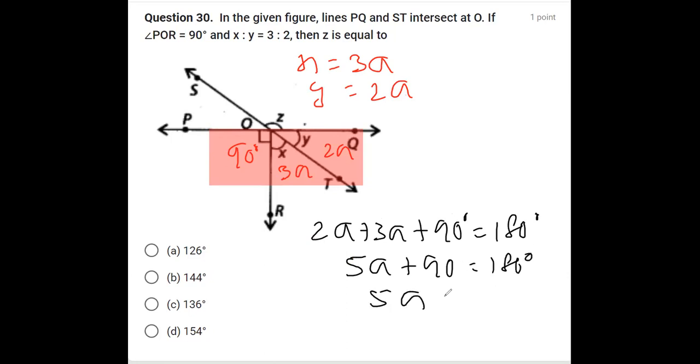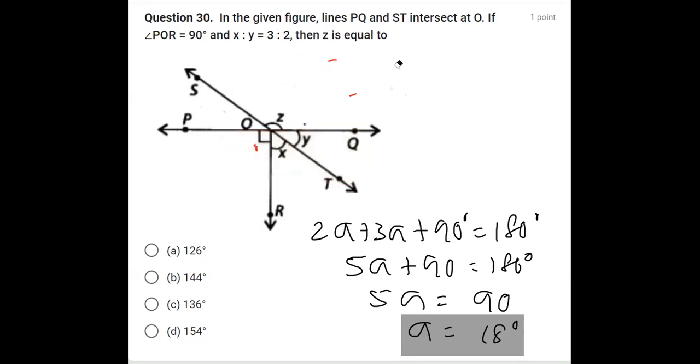So 5a is 180 minus 90, that is 90, or a is equal to 90 divided by 5, that is 18 degrees.